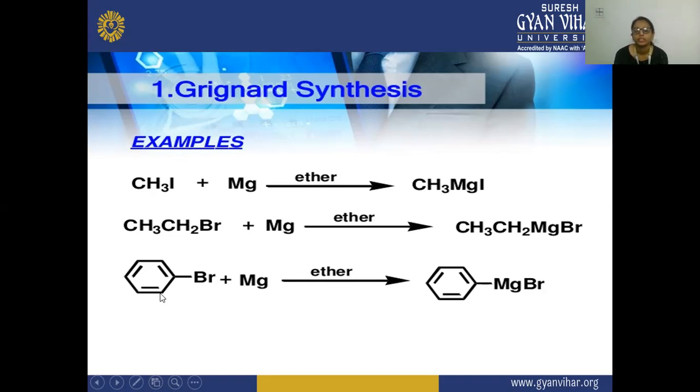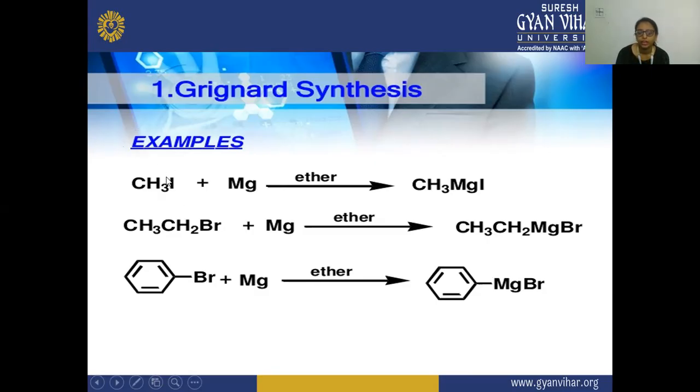Or we have taken an example of an aryl, bromobenzene, which when reacting with magnesium forms phenyl magnesium bromide. So these are the examples of the Grignard synthesis.